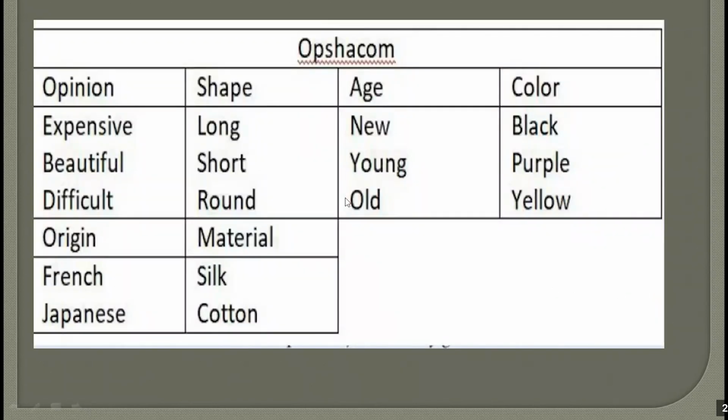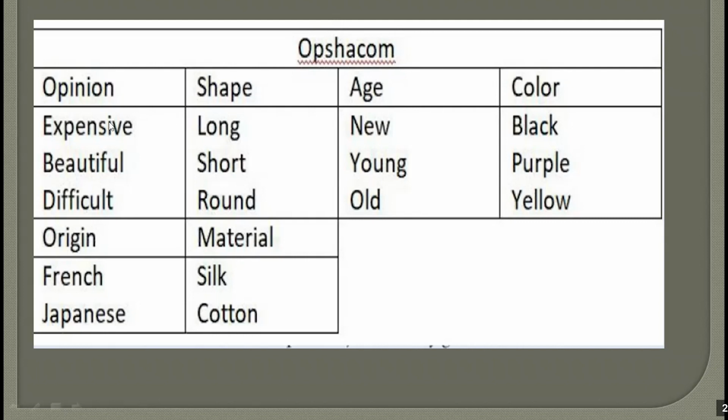Now, if you're trying to rearrange the adjectives before a noun, you have to follow a certain order. What is that order? Please remember this word, this acronym, OPSHACOM. So you need to remember this acronym, OPSHACOM. O for opinion, SH for shape, A for age, C for color, O for origin, and M for material. So it goes like this: opinion, shape, age, color, origin, material.